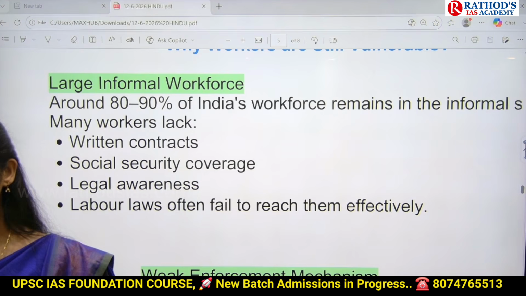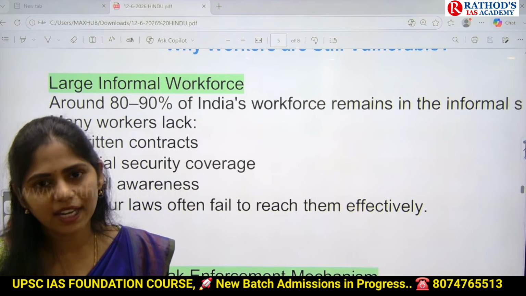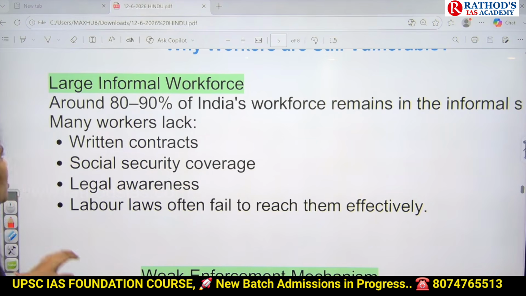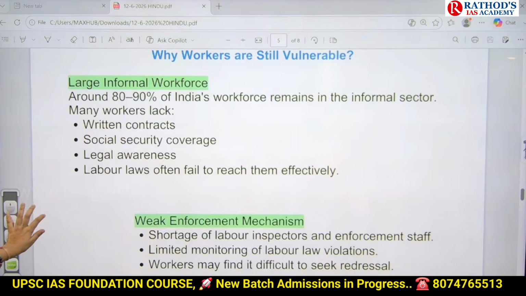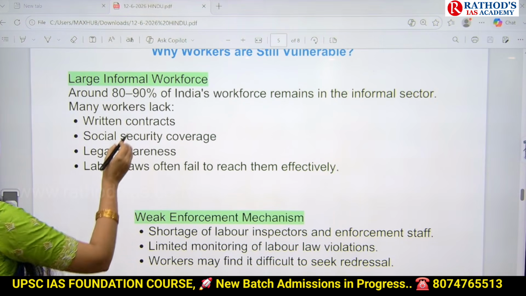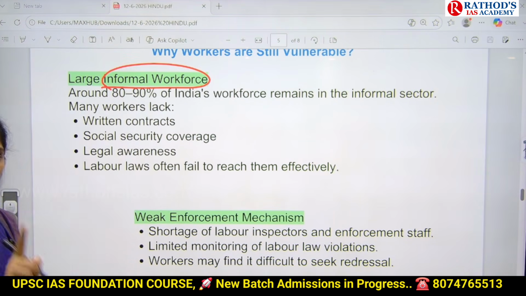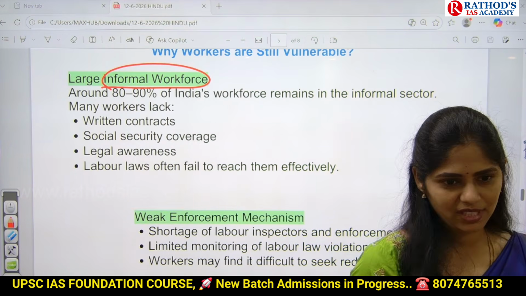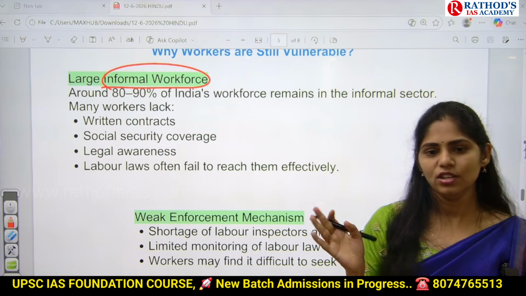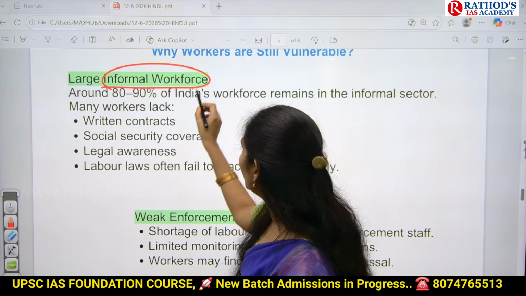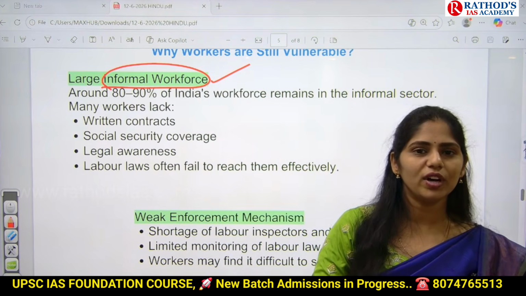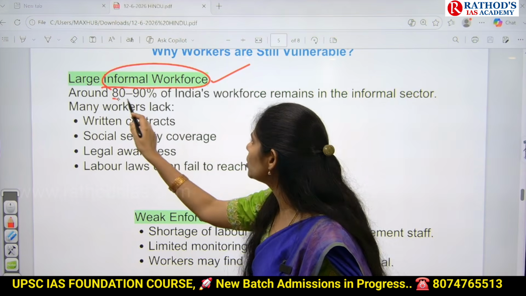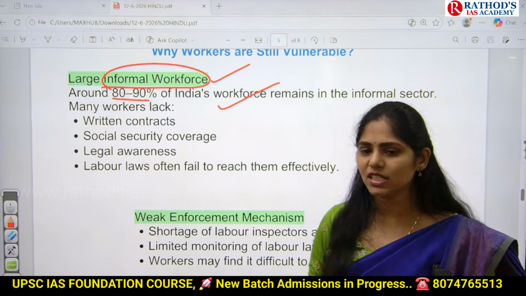Are you understanding? They may ask you why these people are vulnerable, what can be done more, what is the way forward. So like that, UPSC can ask you a question and you have to be careful. So if you see why these workers are still vulnerable, we have two types of workforce. One is formal workforce, second one is informal. Formal is nothing but government officers, and those who are IT employees. So those come under formal workforce. And normally in whatever industries, the labor who are working will come under informal workforce. Around 80 to 90% of our Indian workforce works in this informal sector.